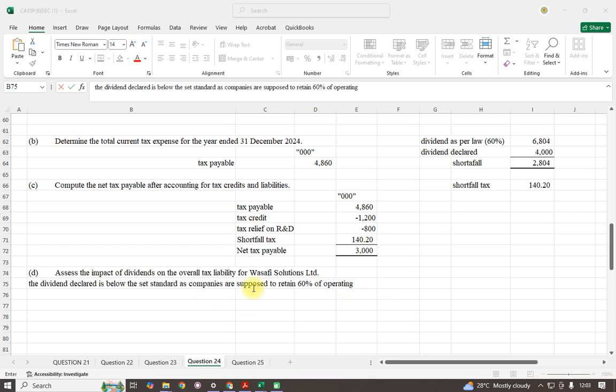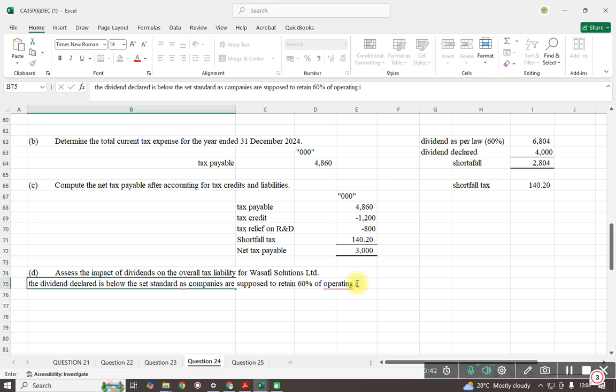We are supposed to retain 60% of operating income, operating profit, and distribute 40%. So we have done the opposite. Distribute 40% to shareholders.